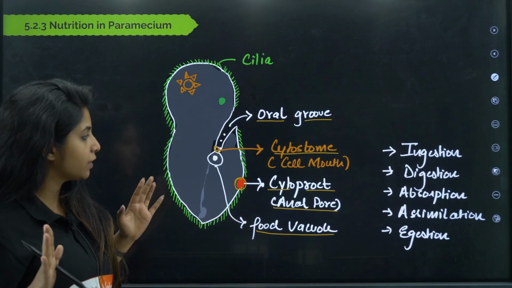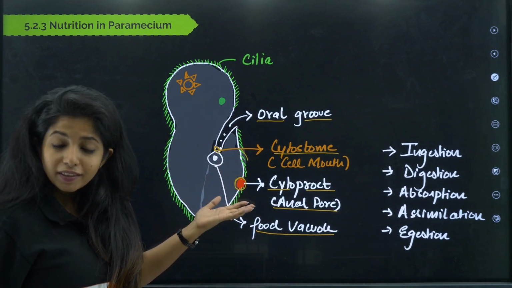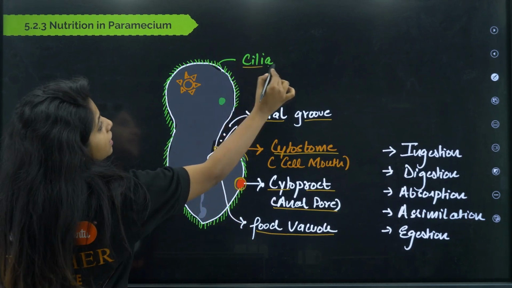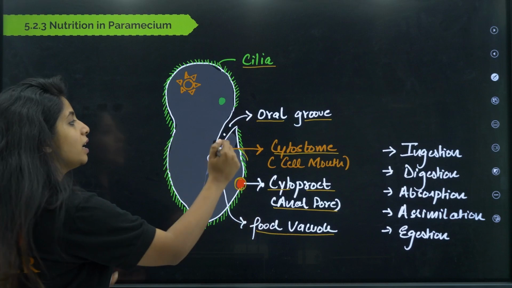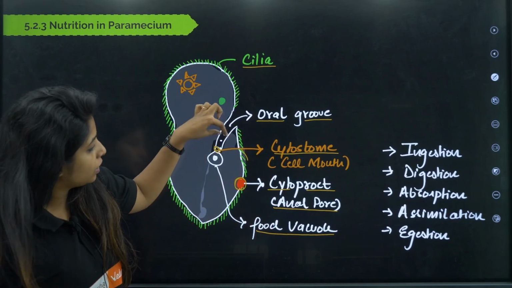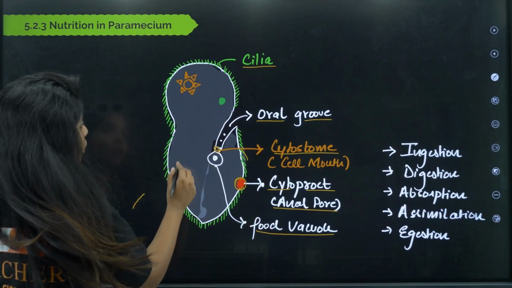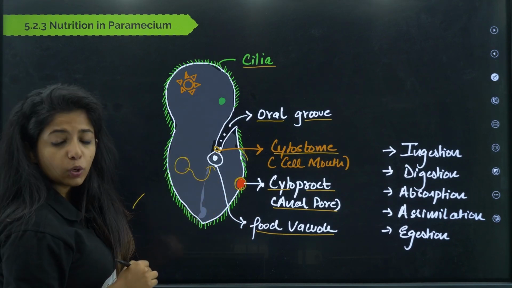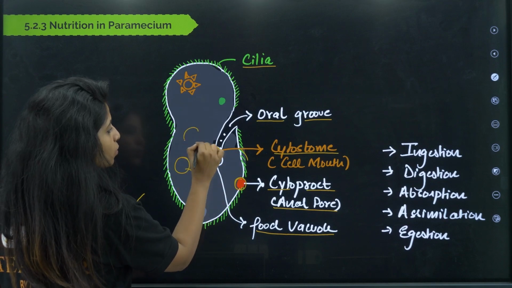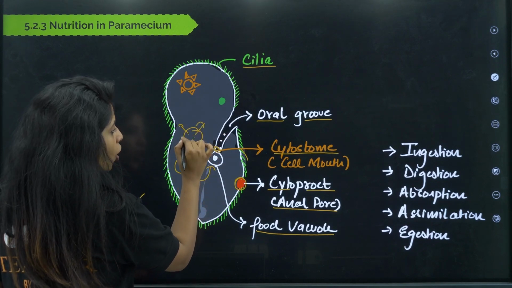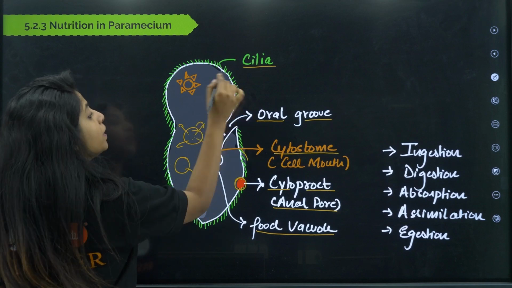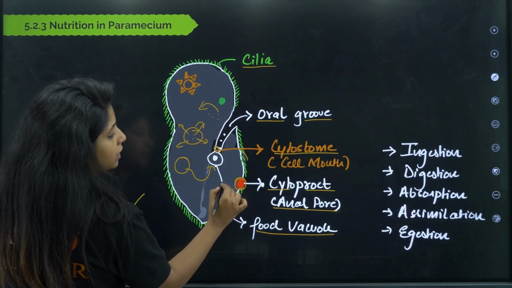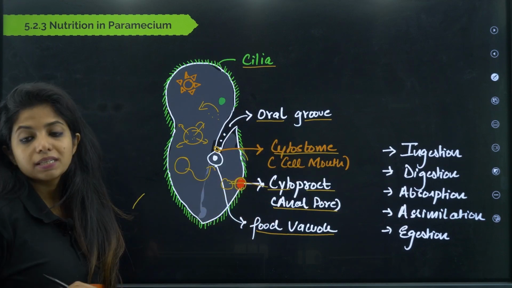So how do they take in the food? Suppose food is over here. With the help of cilia, these things that you see over here, they roll over the food and bring it over here. When they bring it here, they take it inside the food vacuole. Now they also have a lysosome. The lysosome will go and fuse, releasing all the enzymes, and all the important nutrients will be absorbed. These absorbed nutrients will be utilized through assimilation, and later whatever unimportant things are there are removed outside with the help of the cytoproct.